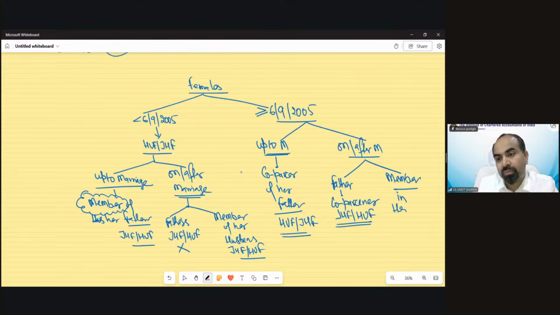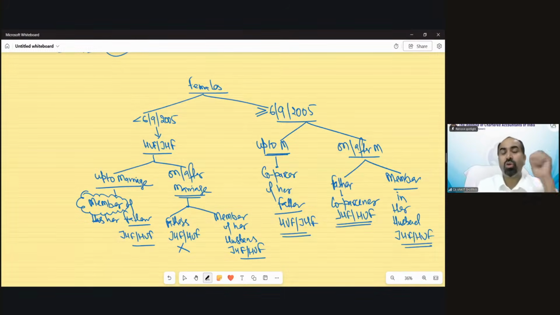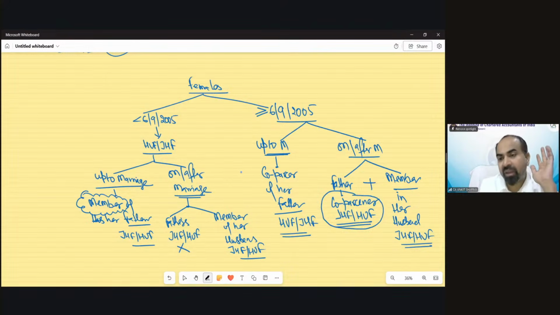in her husband's JHF or HUF. Now you can see after marriage, the female has two benefits. She will still be the co-partner in her father's family for her lifetime, even after marriage. And she will get the membership benefit in her husband's joint Hindu family or Hindu undivided family. This is for females only.